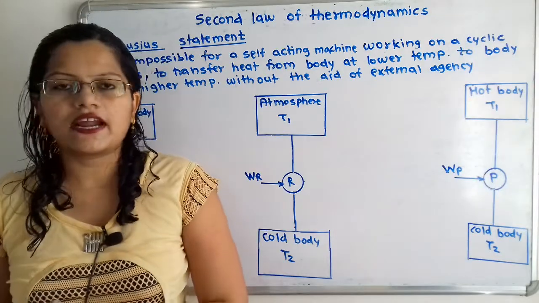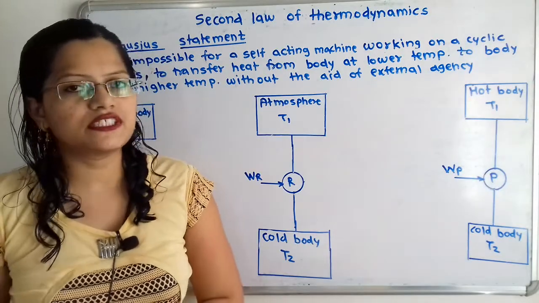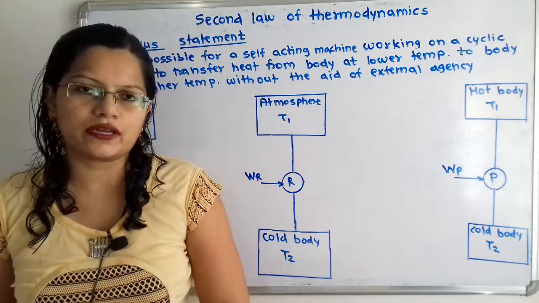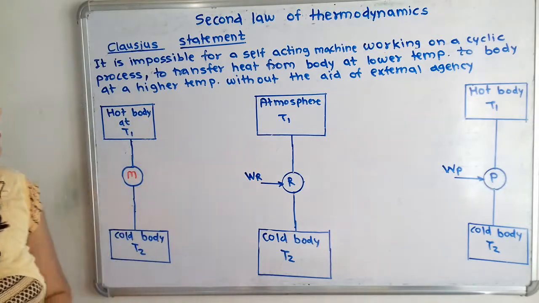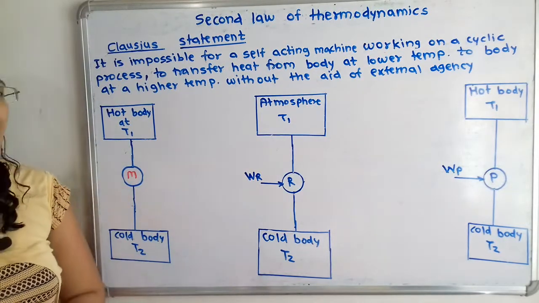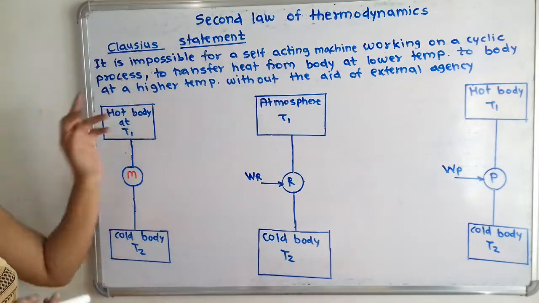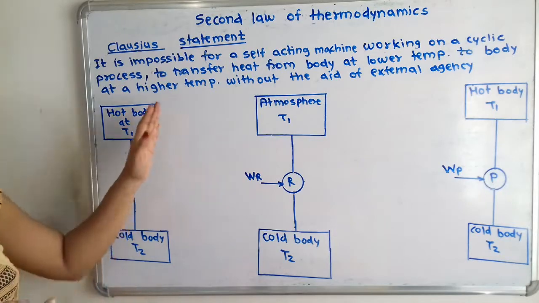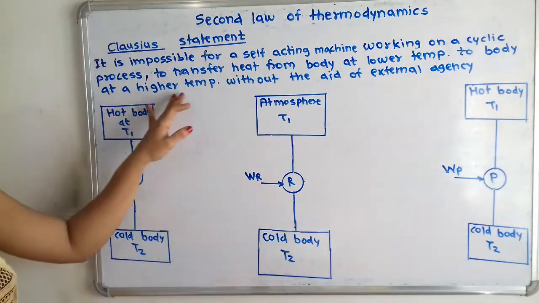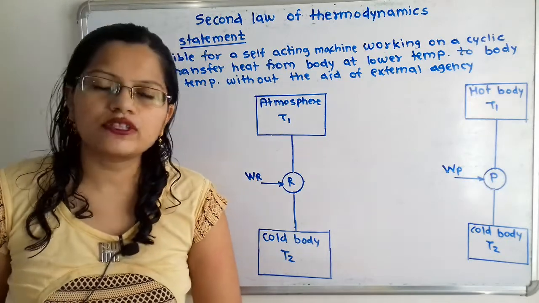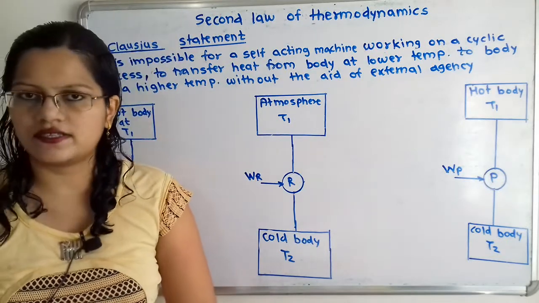Let us understand the Clausius statement, which is the second law of thermodynamics, with the help of a diagram. It states that it is impossible for a self-acting machine working on a cyclic process to transfer heat from a body at lower temperature to a body at higher temperature without the aid of external agency.